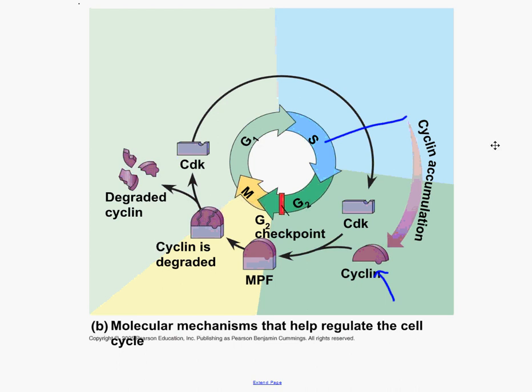Well, in this particular instance, cyclin combines with another protein called CDK, or cyclin-dependent kinase. Cyclin-dependent kinase and cyclin combine together to make this protein here, which is called maturation promoting factor, or MPF. The way that this works is when cyclin and CDK are combining, MPF is building up in the cell. MPF is what actually causes the cell to undergo mitosis.